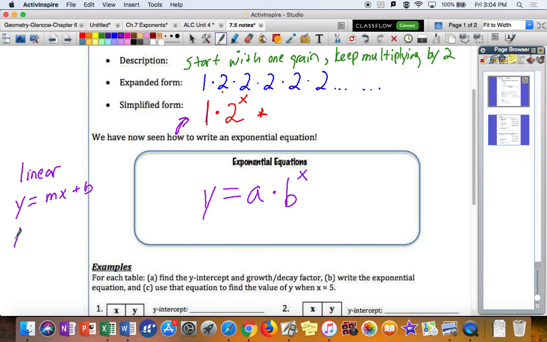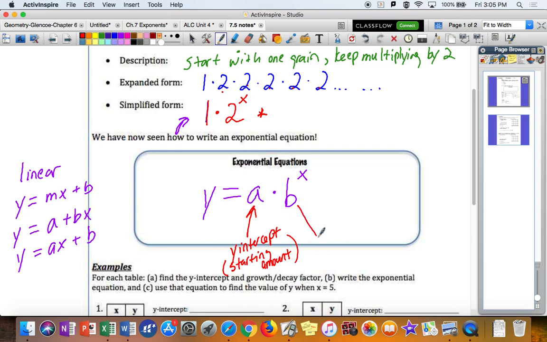Sometimes people write it as y equals a plus bx, or y equals ax plus b. Use different variables, essentially, for the y-intercept and the slope. Well, if we write it this way for our exponential equation, this right here is going to be our y-intercept. That's going to be our starting amount, so to speak.